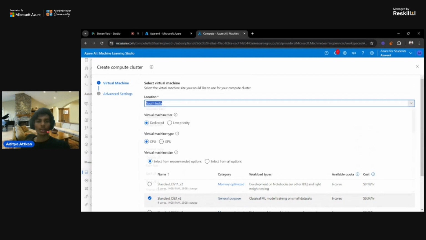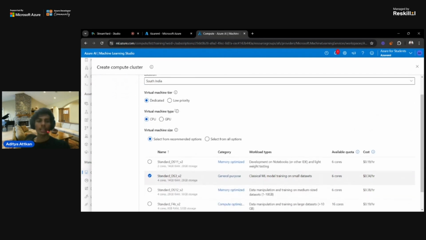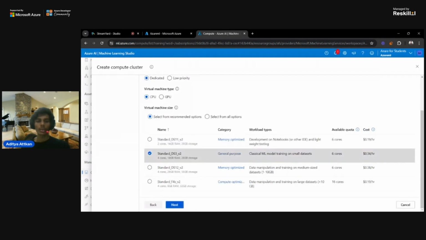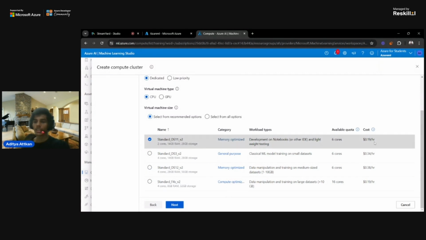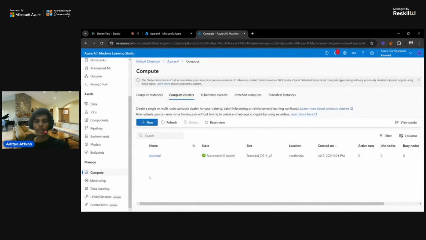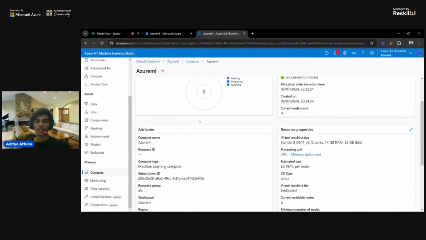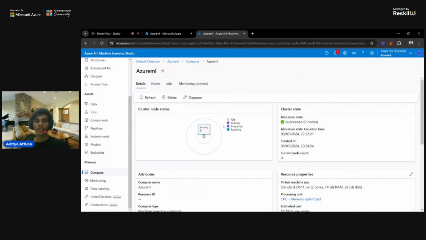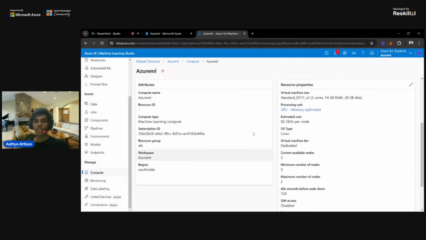So location is South India. I will use South India as I have already used it before. Basically leave the rest as default. Then there are a bunch of CPUs already provided, and you can use them based on your need. But I will just select the first one, because that costs me around 0.19 cents per hour. I've created one already, so I will not create another. I will leave that, and you can see this is my compute cluster which is already running.